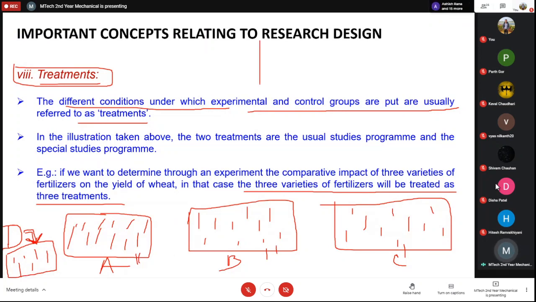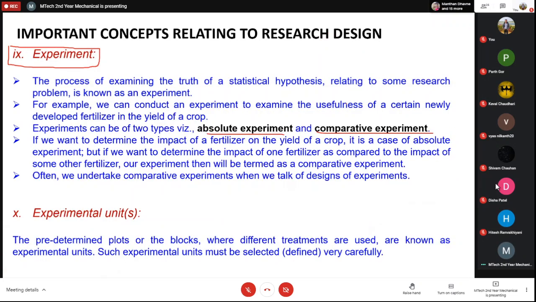This is how we plot the graphs. We see how A is behaving, how B is behaving, how C is behaving, and how D is behaving. D may appear a better fertilizer, or it may not be that good a fertilizer. If you are comparing this with A, B, and C, then it is a comparative research.